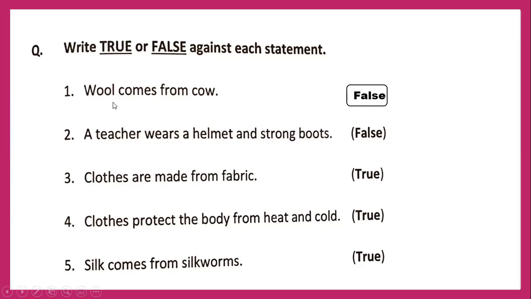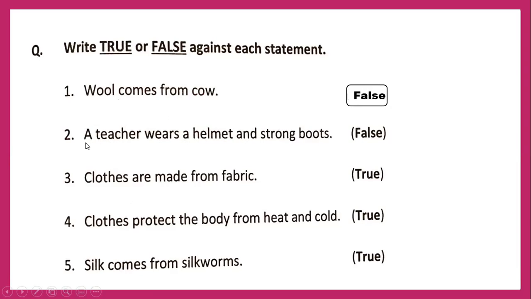Write true or false against each statement. Number 1, wool comes from cow. Is it correct? From where does wool come? Wool comes from the sheep. So if it is written wool comes from cow, it means it's a false statement. Wrong. This sentence is wrong. A teacher wears a helmet and strong boots.